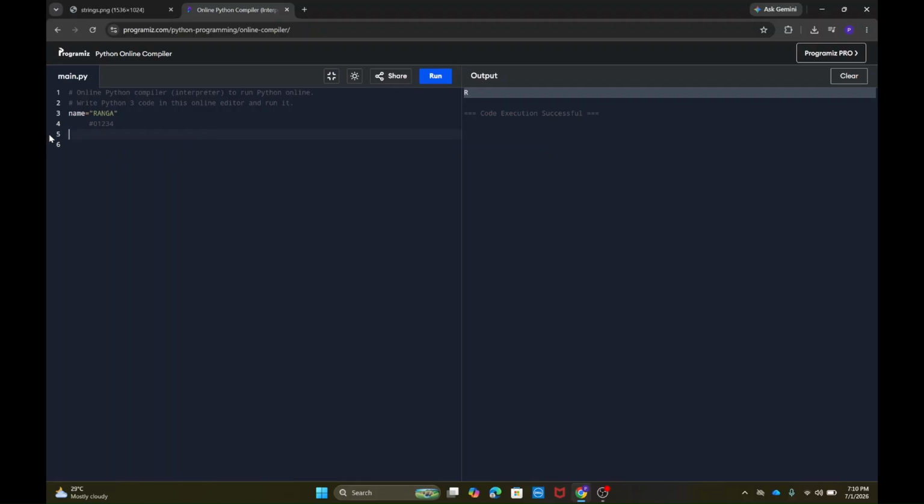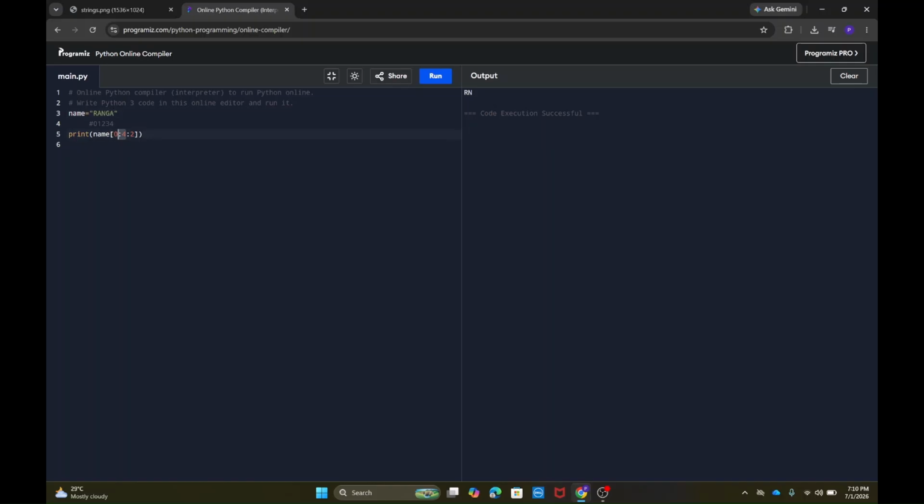For example, if I print name of 0 to 4 in steps of 2, how does it get printed? It prints R and N. How? First it will start at 0, so R gets printed, then it will go to 1 and 2. So in steps of 2, it will print N, and then it will go again in steps of 2.